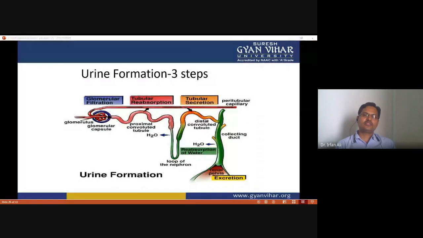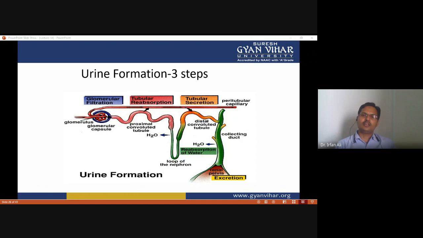In this way, you can see how these processes are arranged and involved in urine formation. First of all, glomerular filtration takes place, involving the glomerulus and the glomerular capsule, or Bowman's capsule, and then tubular reabsorption is carried out in that part.